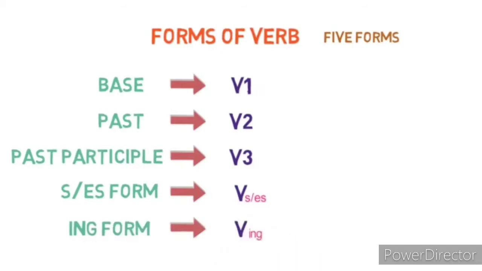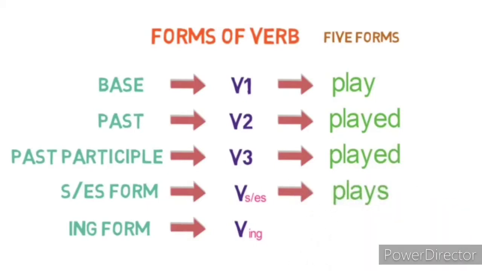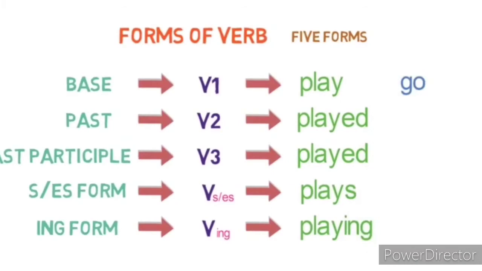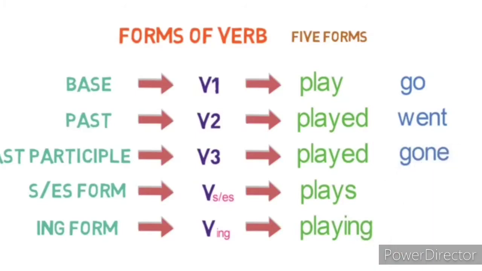Let's see an example for the verb play. The base form of the verb is play. The past form of the verb is played and the past participle form is played. S or ES form is plays and the ing form is playing. Let's see one more example with the verb go. The base form is go and the past form is went. Past participle form is gone. S or ES form is goes and finally the ing form is going.